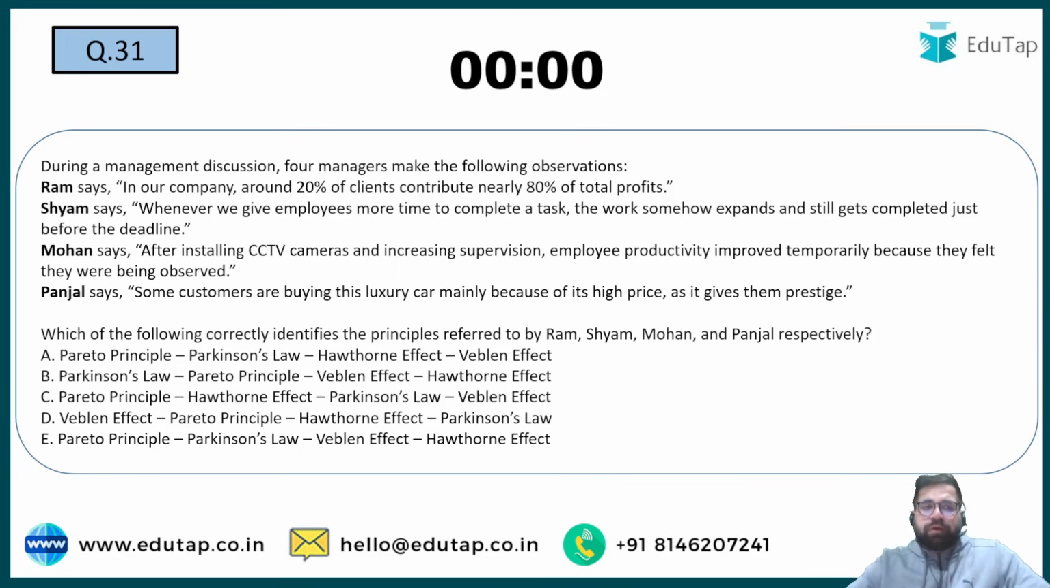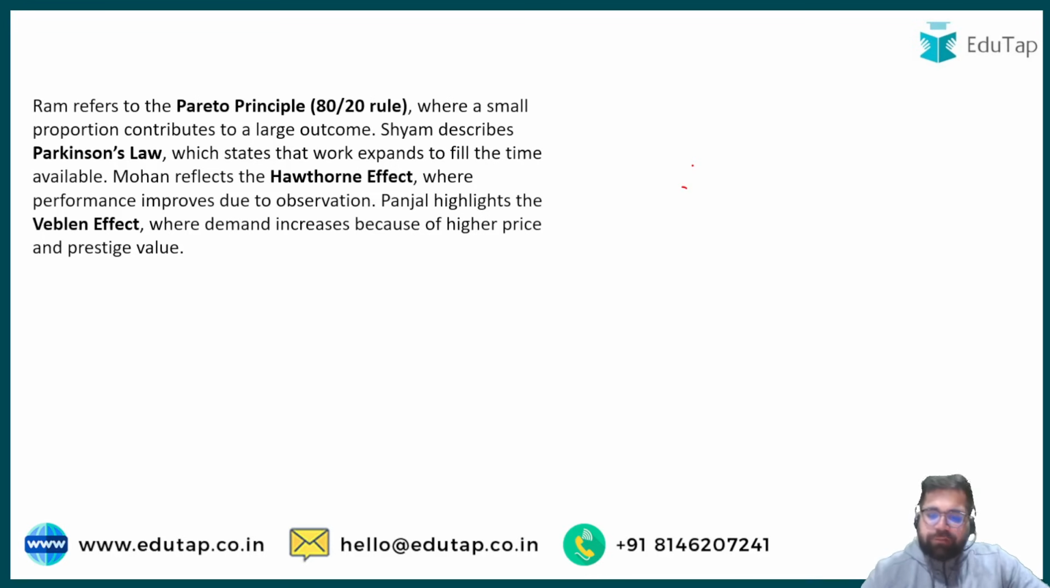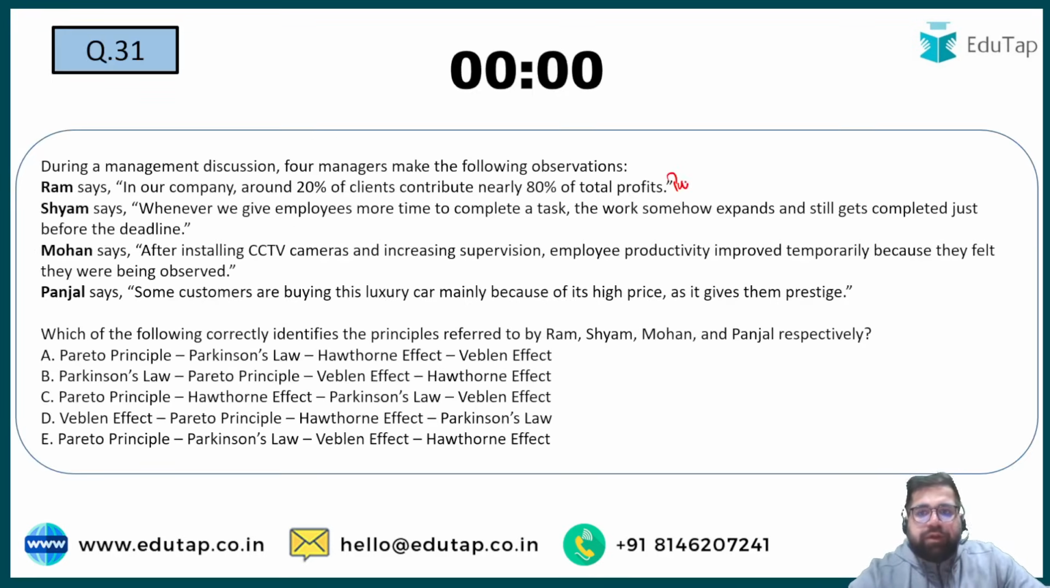Which of the following correctly identifies the principle referred to by Ram, Sham, Mohan and Panjal? Okay, so these are 4 people who have given you 4 different statements. You have to identify which statement talks about which particular principle. If Ram says that in our company 20% of clients contribute to 80% of the total profits, this is your Pareto's principle. Pareto principle says what? 20% of efforts will give you 80% of results. Very famous principle around management.